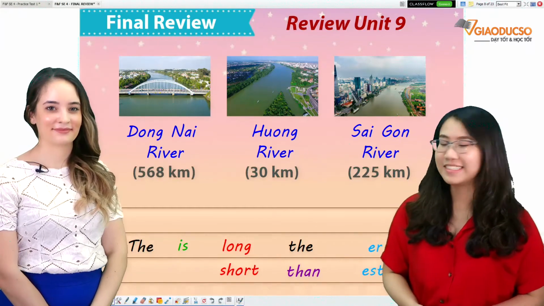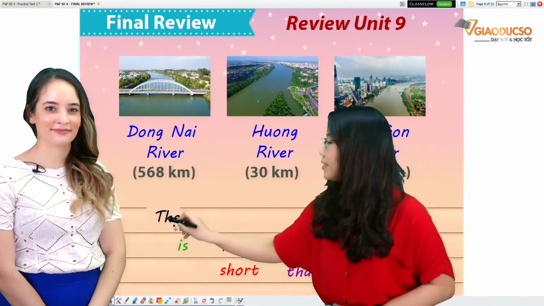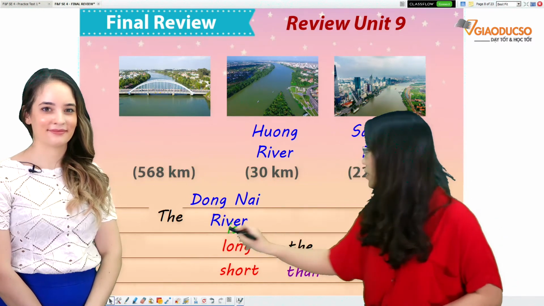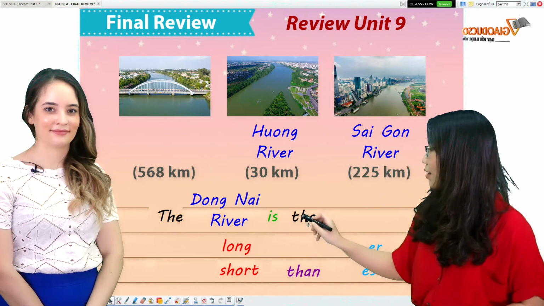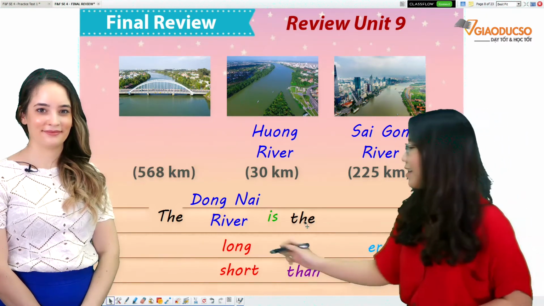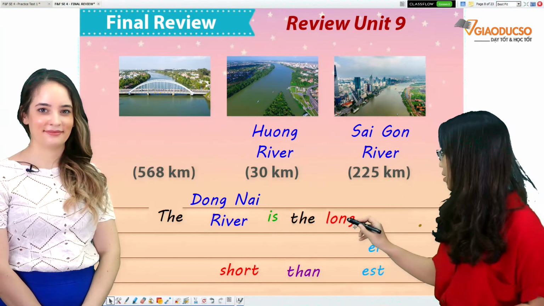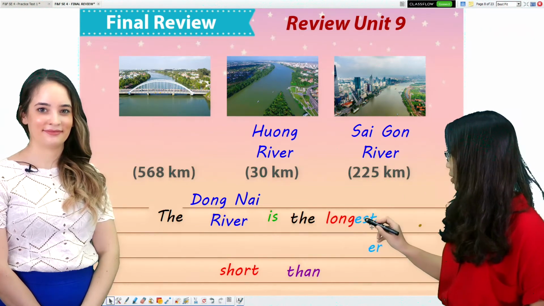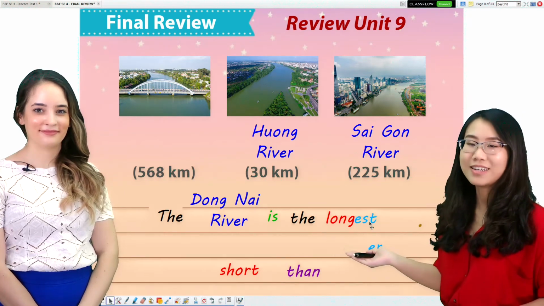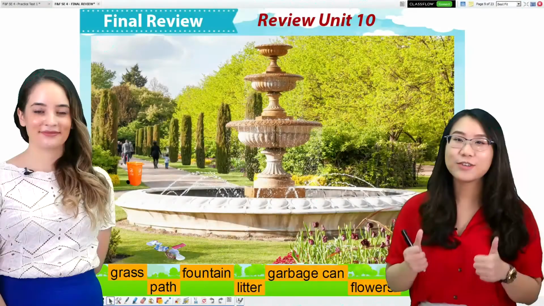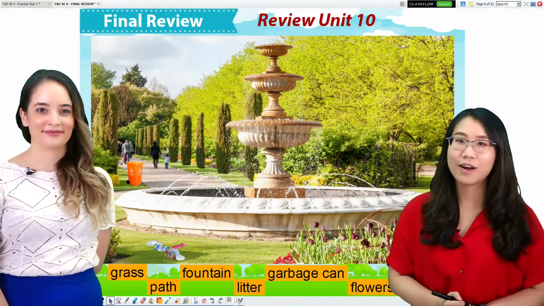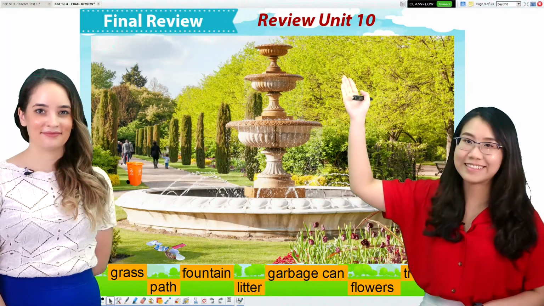And the next sentence, we have the Dong Nai River is the, what do you think? The longest or the shortest? Yes, of course, it's the longest. So I have the sentence, the Dong Nai River is the longest. Congratulations! We've done very well in Unit 9, and now let's move on to Unit 10.